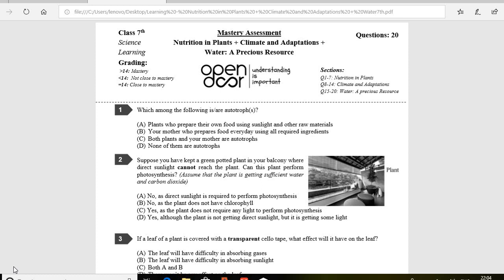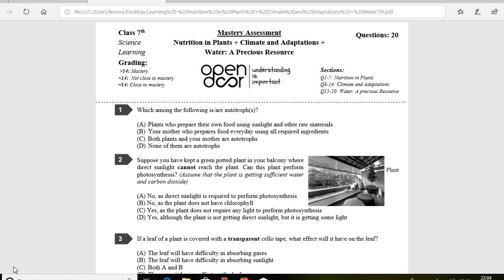Which among the following are autotroph? So among the given options, the correct option is A. That is, plants, who prepare their own food using sunlight and other raw materials. Your mother just cooks the food already prepared by plants, so this can't be the correct option. Actually, the plants make food using sunlight, carbon dioxide, and water with the help of chlorophyll.